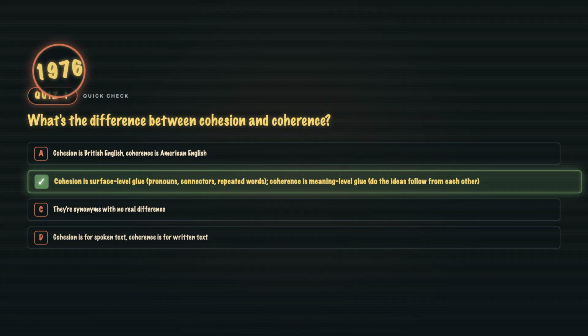B. Halliday and Hasan, 1976, nailed the distinction. Cohesion is what you can highlight with a marker. Coherence is what you have to build a mental model to check. Two texts can be perfectly cohesive and still not make sense together, and two can be coherent with almost no surface cohesion. Quiz 2. What is coreference resolution?